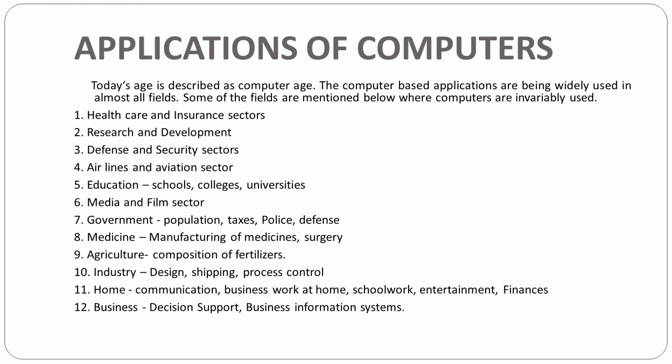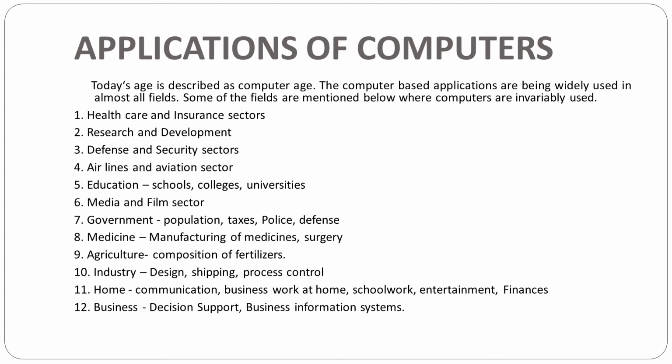Medicine, manufacturing of medicines and surgery through robotic applications. Agriculture is basically composition of fertilizers and all. Industry, everywhere it is there, design, shipping, process control. If you talk of home, communication, business work at home, school work, entertainment, finances. Business, if you talk of specifically, it is decision support, wherein data mining applications would be used very heavily to identify the knowledge in a particular set of information.